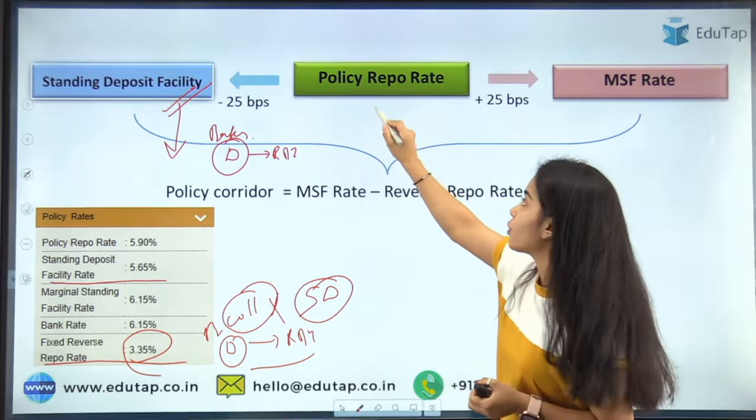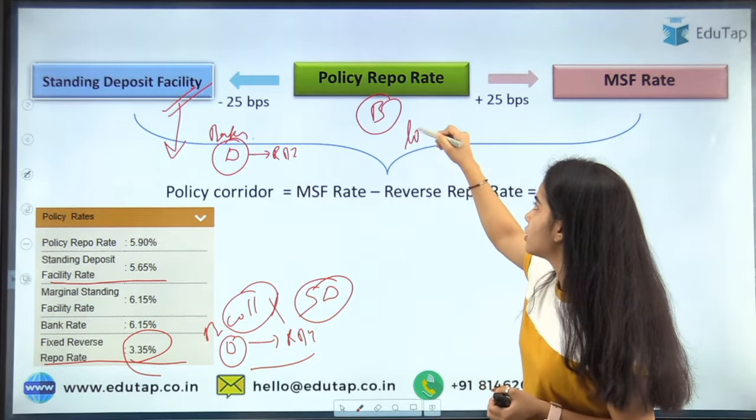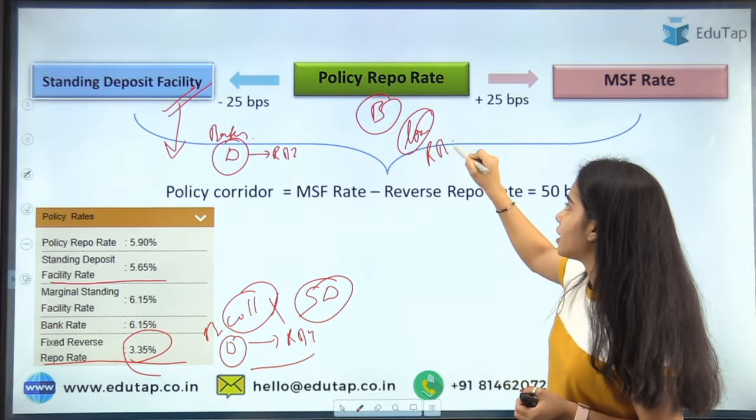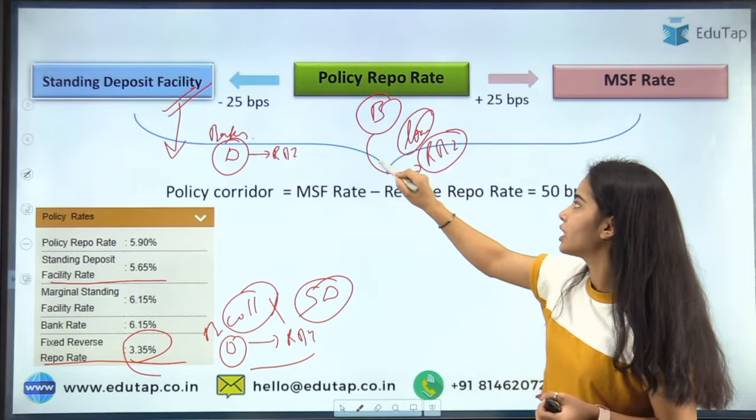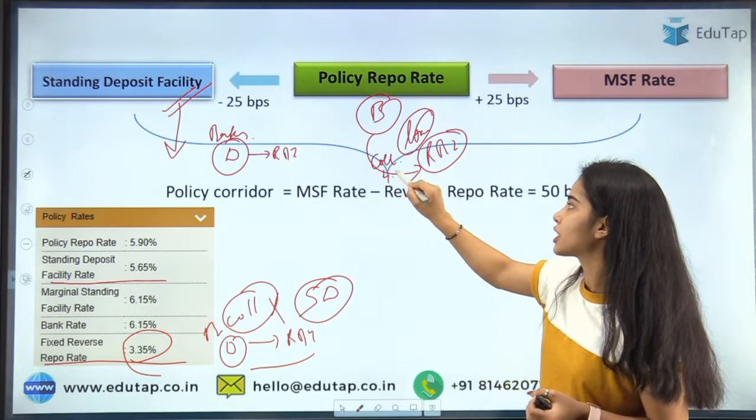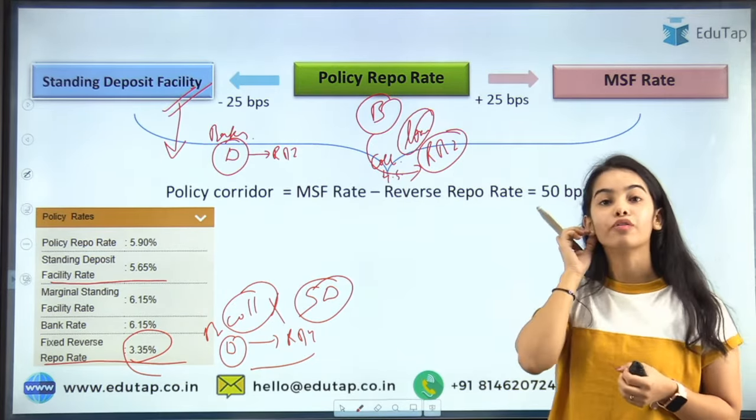Repo rate is the rate the banks get the loans from the Reserve Bank of India, and the banks have to pay the collateral in the form of government securities to the Reserve Bank of India. And the repo rate is the rate at which the banks are getting the loan from the RBI.